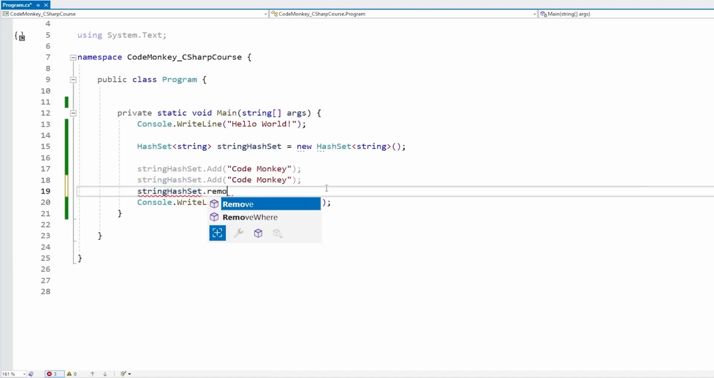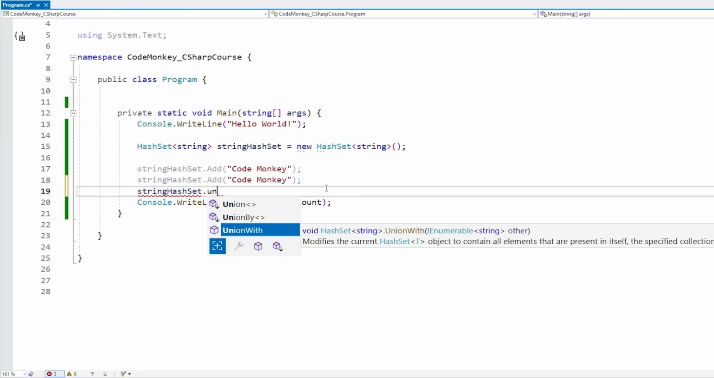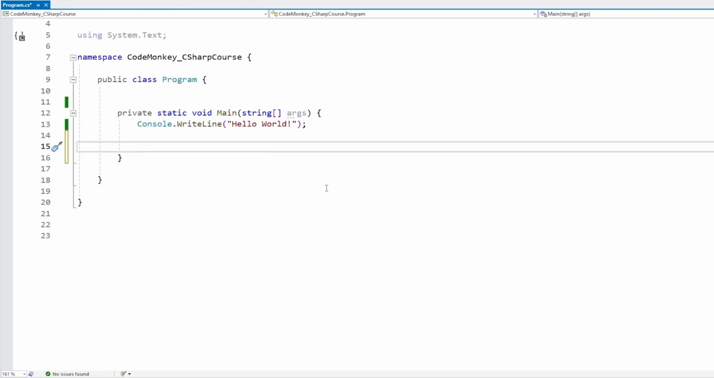So you can add elements, you can remove elements, and you can also do a union to combine multiple hash sets. So the HashSet can be useful for some kind of elements where you always want it to be unique, so maybe a player ID. So for those kinds of use cases, it can be a useful collection.